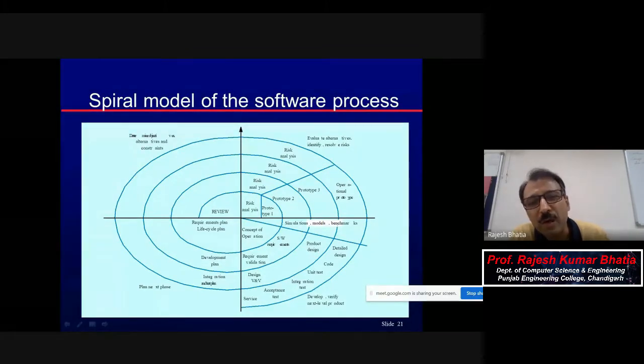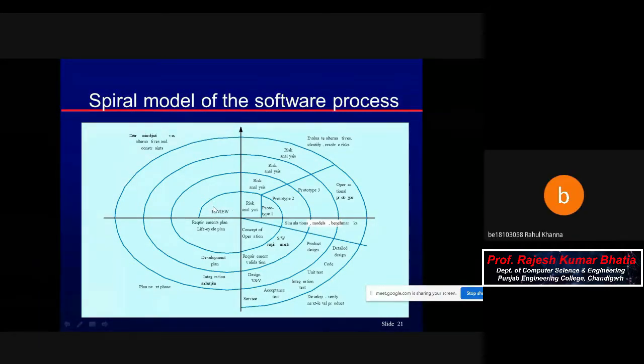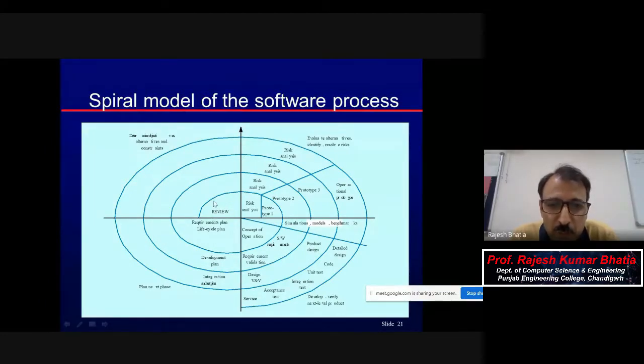So whatever requirements you have determined here in a very brief manner, because it's just the beginning blast-off of the project, in this review, is my cursor also visible? My cursor, this screen cursor? Yes, sir, it's visible. Yes, good. So this very brief review is there.